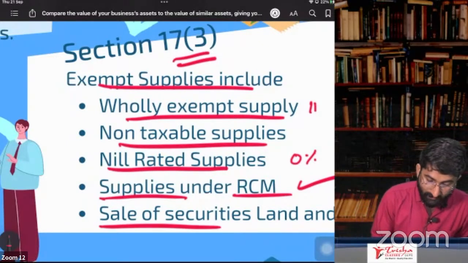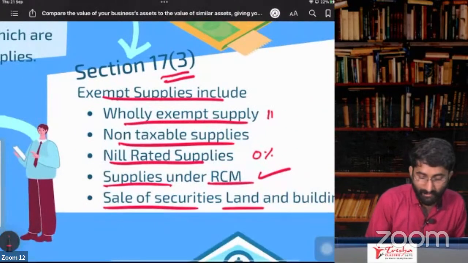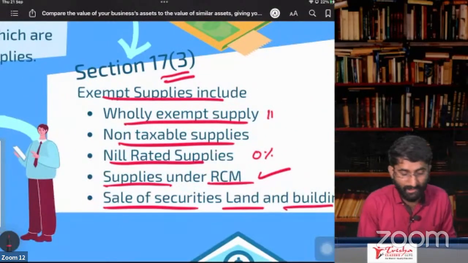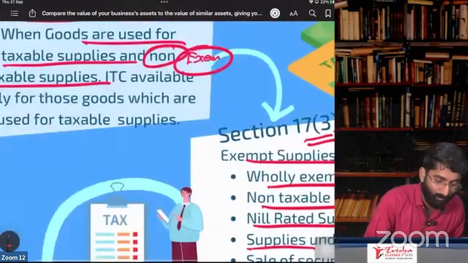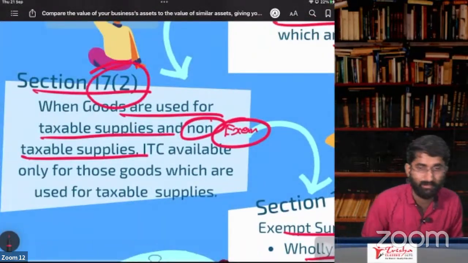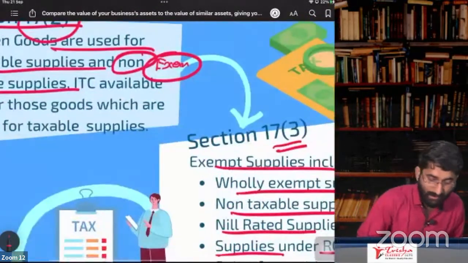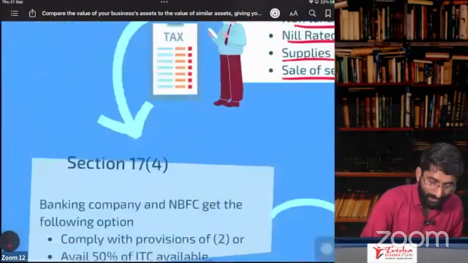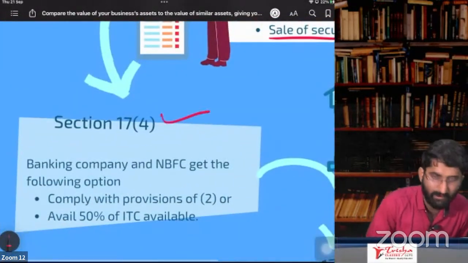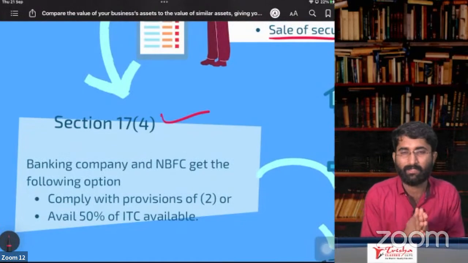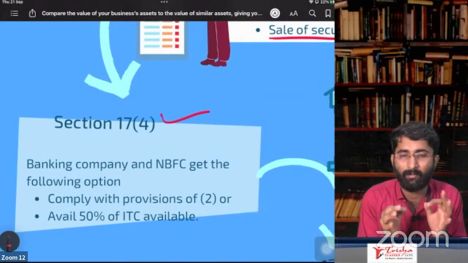And lastly, sale of securities and land and buildings are also included in the value of exempt supplies for Section 17, subsection 2. So this is Section 17, subsection 3. And lastly, Section 17, subsection 4. What is there in Section 17, subsection 4? It is specifically given for banking companies.